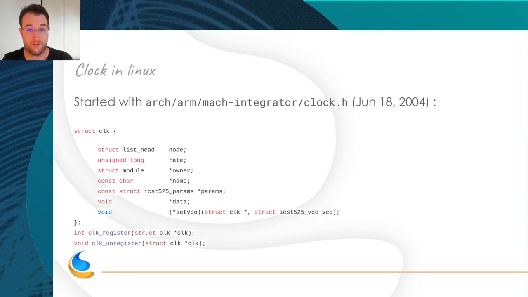The VCO is what generates the clock, and the PLL globally is the group with the pre-divider, the post-divider, the filters and so on. This was really designed for one function: to set the PLL of the system. So here we call VCO the multiple PLLs of the system. It was really basic at the time, and only for one architecture.